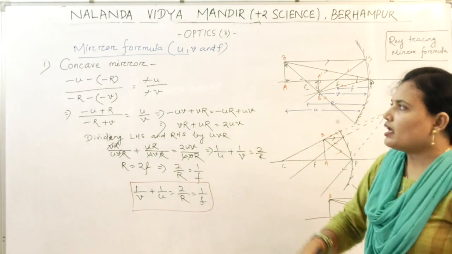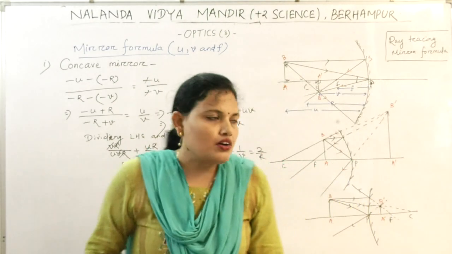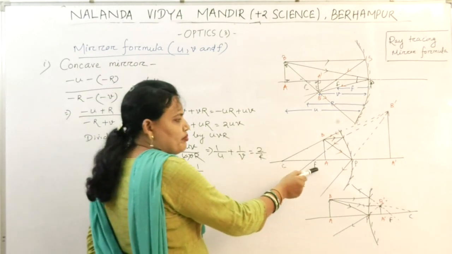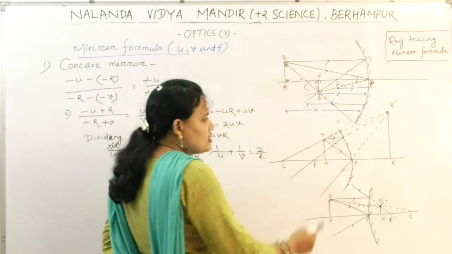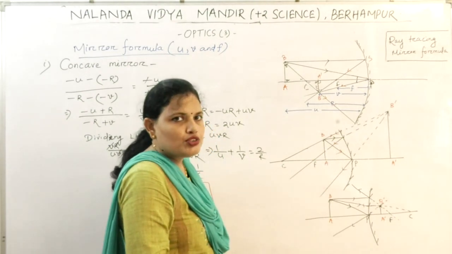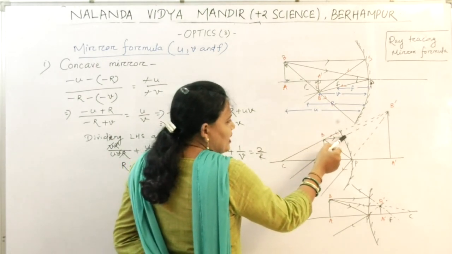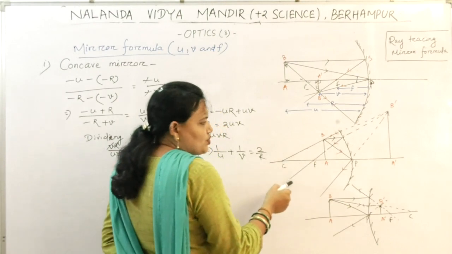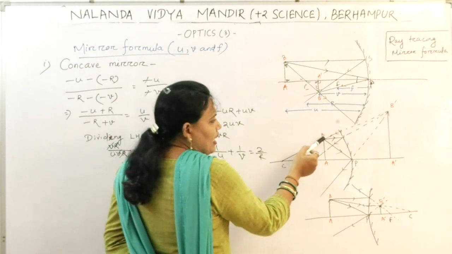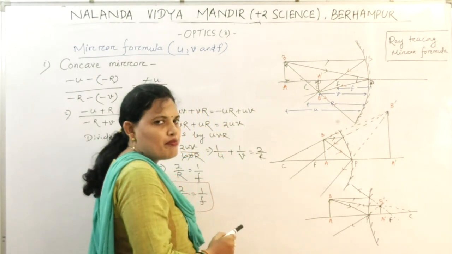Similarly, if the concave mirror will produce a virtual image, see this diagram, concave mirror producing virtual image. Now if the object is kept within the focus, then the image formed is a virtual image, because see, this is one incident ray moving parallel to principal axis, then it passes through the focus. A ray incident at some angle passes with same angle.